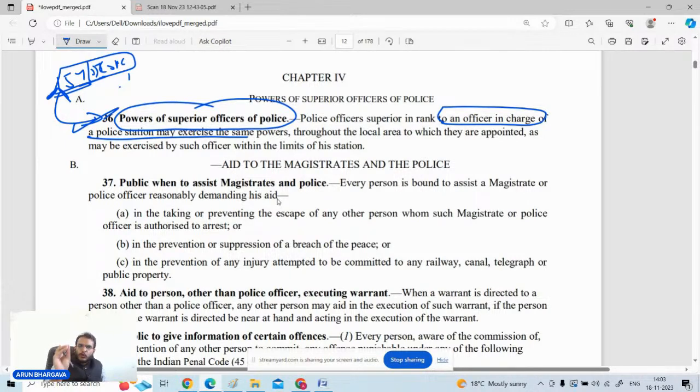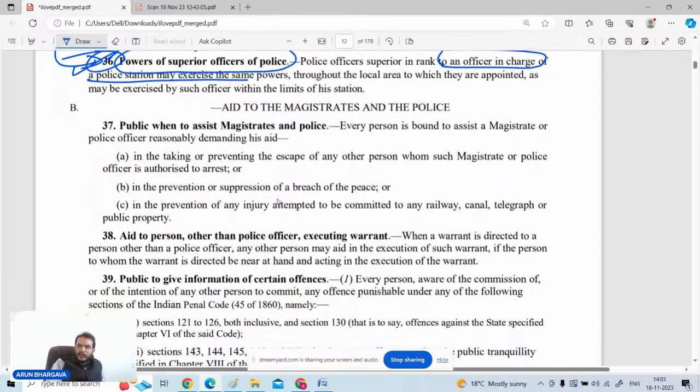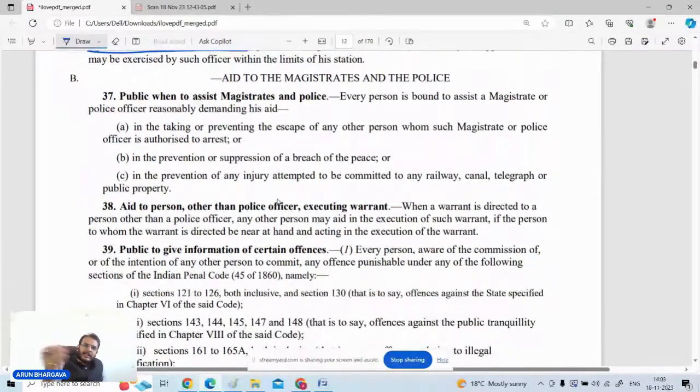If you go to a police officer and want to lodge an FIR, but the officer in charge of the police station refuses to do that, the next step is you will go to the Superintendent of Police. And if the Superintendent of Police decides, okay, I will personally investigate the matter, does he have the competency? The answer is yes. Section 36 empowers the Superintendent of Police, Inspector General of Police, and Director General of Police even to investigate the offense.